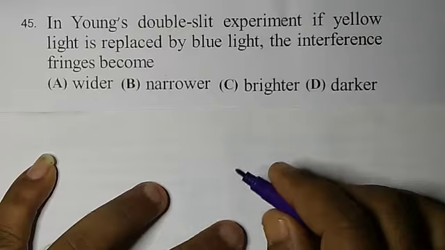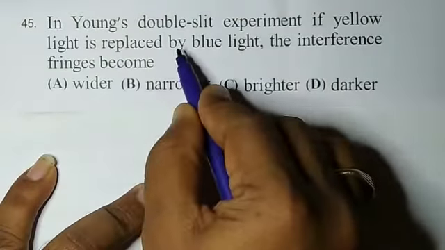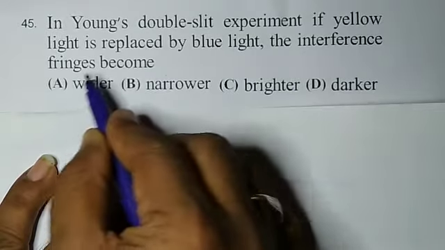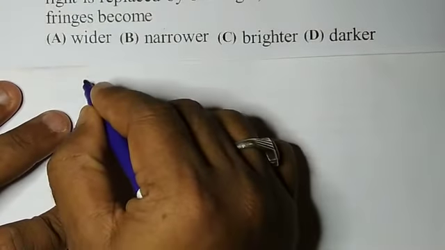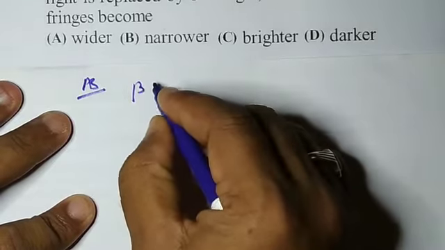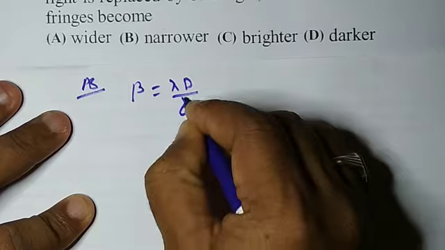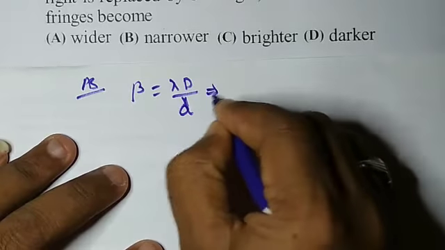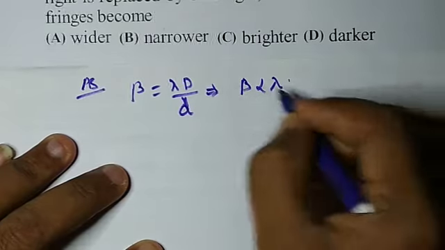Now question number 45. In a Young's double slit experiment, if yellow light is replaced by blue light, the interference fringes become. As we know, the fringe width formula is beta equals lambda D by small d. So it is quite clear that beta is proportional to lambda.